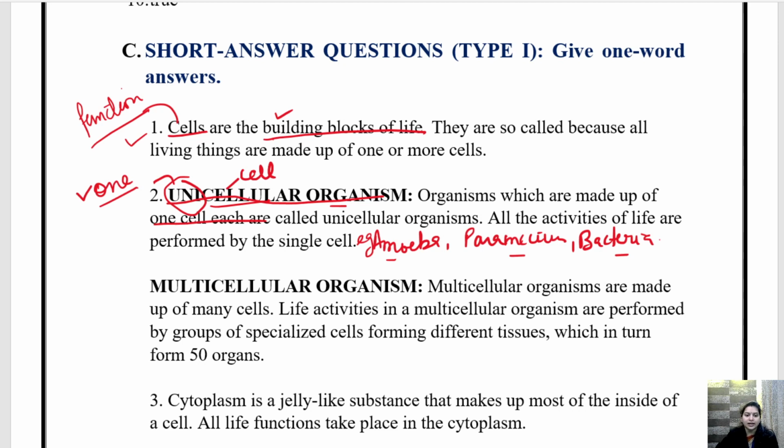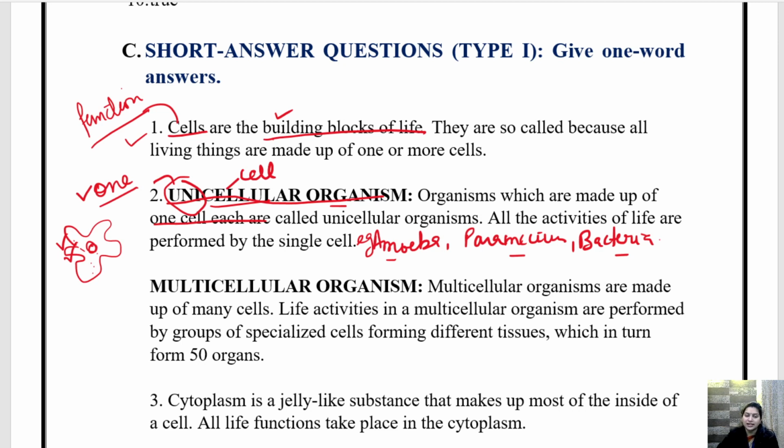Like in amoeba, if you see the structure of amoeba, this is amoeba. This is one single cell. All the functions, be it breathing, be it respiring, be it engulfing the food, be it digestion, all the functions are performed by only this one single cell. So they are called unicellular organisms.